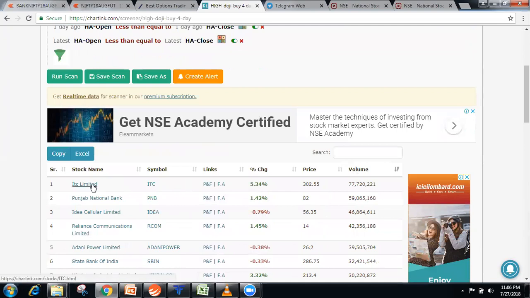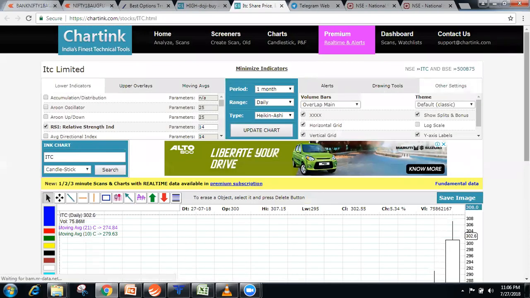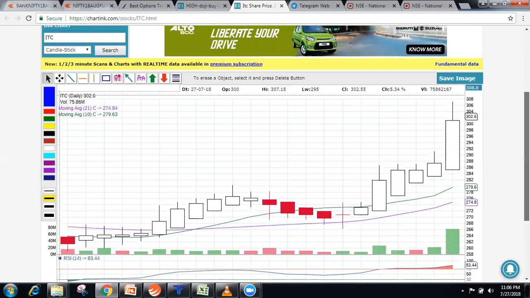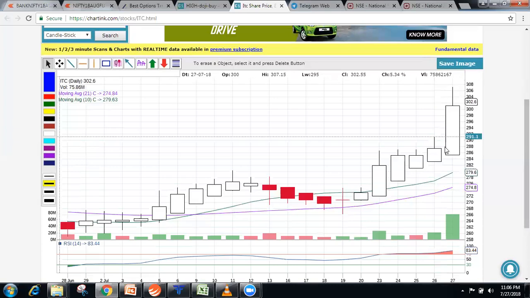This is ITC. I don't see ITC forming a doji. No, it's clearly making higher highs. This is called a doji. Okay, 1 doji, 2 doji, 3 and 4 doji. So what you need to do is create a horizontal line on the upside, and a horizontal line on the lowest point of the doji. So I will call this 4 NR. A minimum of 2 or 3 dojis is required. This is called 4 NR.